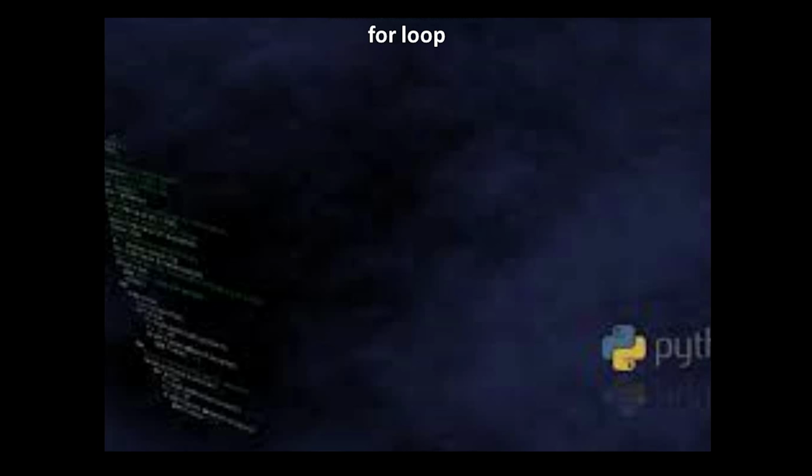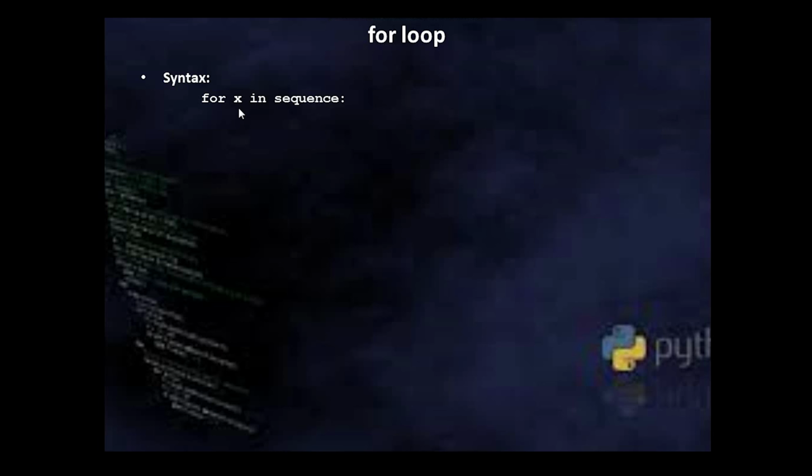Let's see the syntax of for loop provided by Python. For x in sequence, this is the general syntax. So x is a temporary variable, and in that temporary variable, one by one element from this sequence will get copied for each iteration. Now I said this sequence is going to be an iterable object. So it can be a list, it can be a string, it can be a set, it can be a tuple, it can be a dictionary.